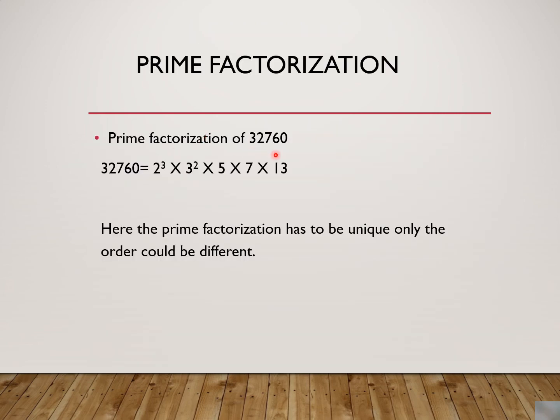So the prime factorization of this number is actually 2 to the power 3 into 3 to the power 2 into 5 into 7 into 13. Here the prime factorization has to be unique, only the order could be different. Order could be different means it could be 3 square coming in the first place and 2 cube coming in the second place, because it depends upon by what number you are dividing at the first place.